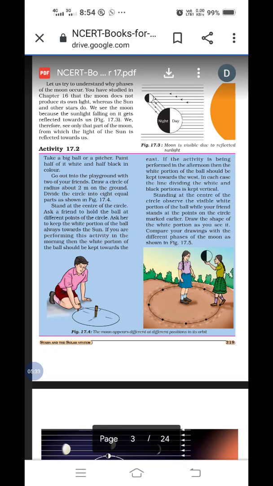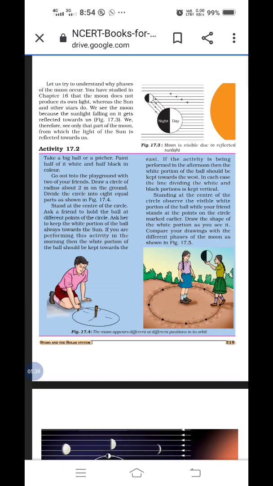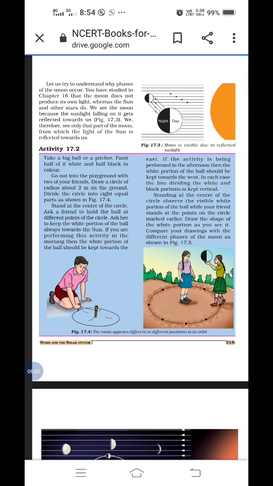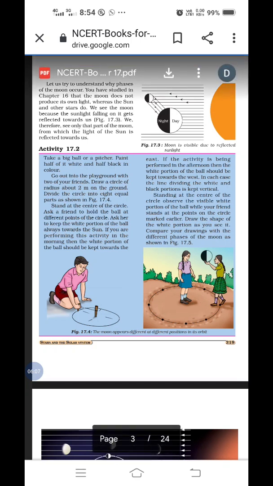Here figure 17.3 is shown. The moon is visible due to the reflected sunlight. Does the moon have its own light? No. Who is providing light to the moon? The sun. In this para, already given, you have studied in chapter 16, the moon does not produce its own light, whereas the sun and the other stars do. We see the moon because the sunlight falling on it gets reflected towards us. Reflection is there, therefore it is visible for us.